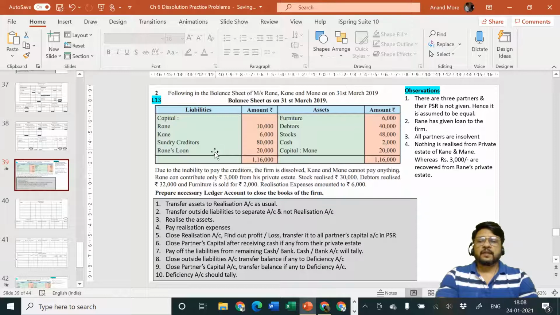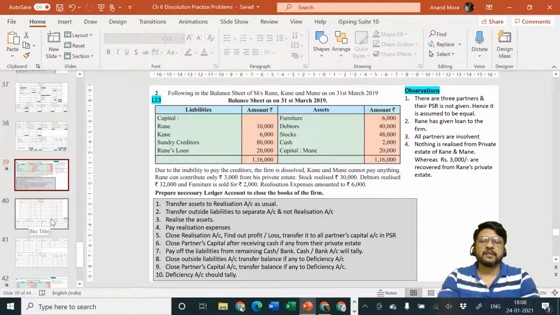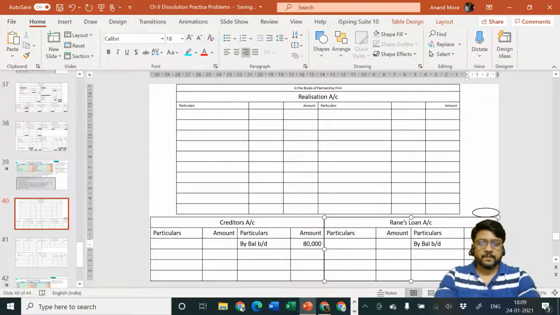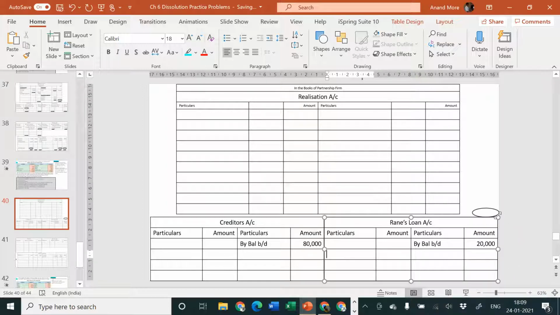Next point, sundry creditors and Rane's loan. Now this is an all partners insolvency problem. That means it should be transferred to a separate ledger account, not to the realization account credit side as usual. What is the reason? Because all partners are insolvent. If all partners had not been insolvent, then we would have transferred outside liabilities to realization account. But here it will be transferred to a separate account. By balance 80,000, by balance 20,000. Let me disappear from the screen so that you can see things. By balance brought down, here is 20,000.